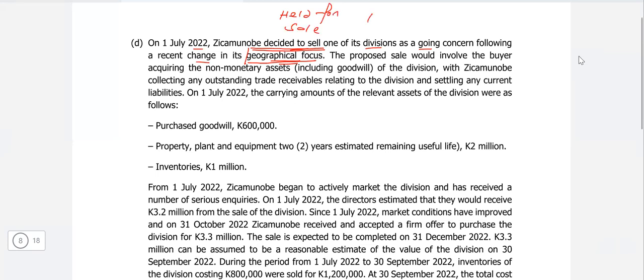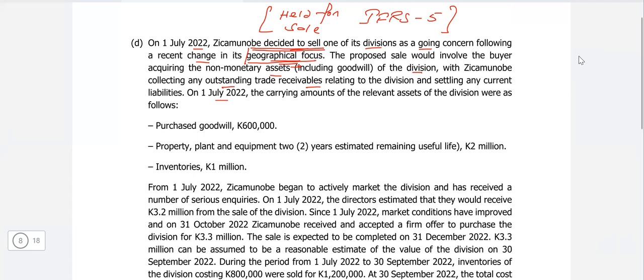Held for sale, and we know that is IFRS 5, non-current assets held for sale and discontinued operations. And a discontinued operation is when you have a separate geographical element within it. The proposed sale would involve the buyer acquiring the non-monetary assets of the division, with ZICA Minerva collecting any outstanding trade receivables relating to the division and settling any current liabilities.